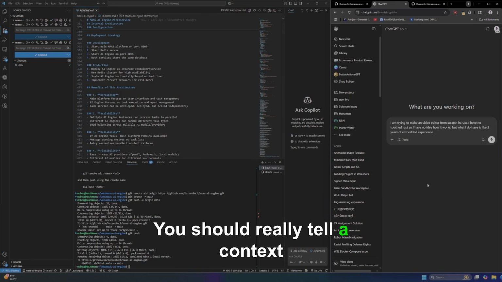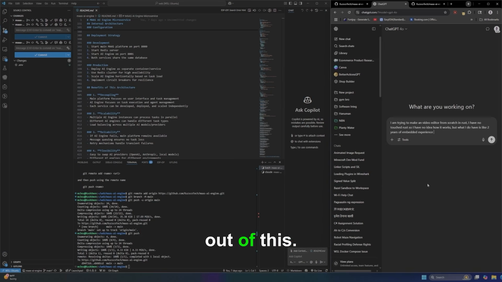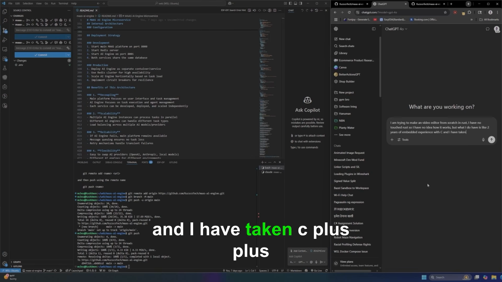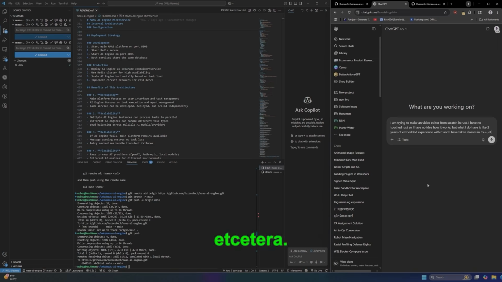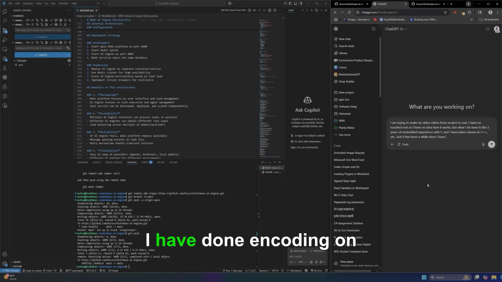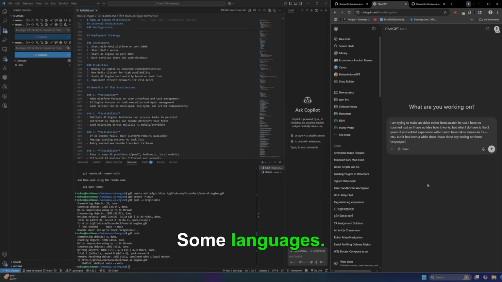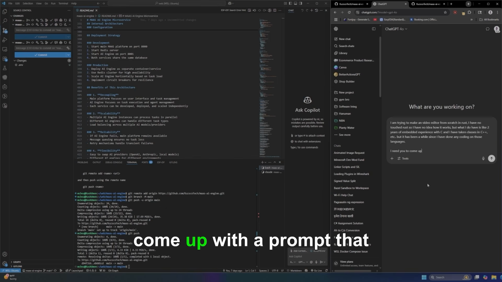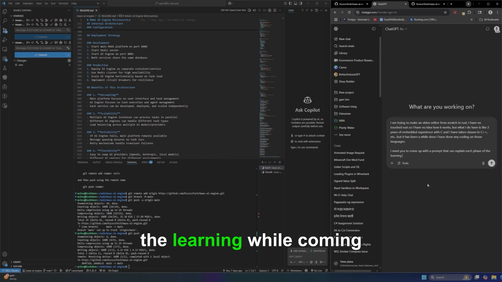You should really tell the context of what you're trying to get out of this. For me, it's how can AI help me with this stuff. I have 2 years of embedded experience with C, and I have taken C++, etc. It has been a while since I have done any coding on those languages.